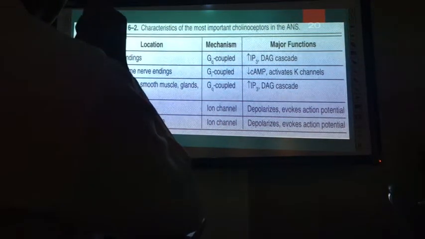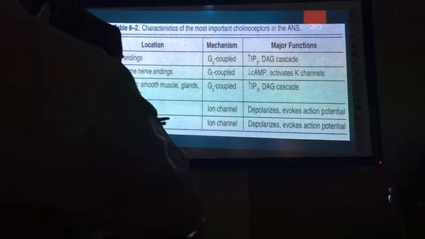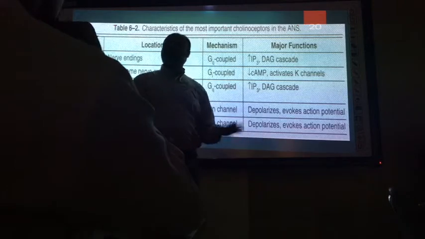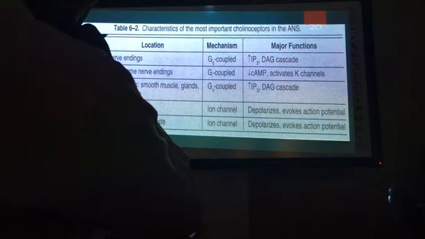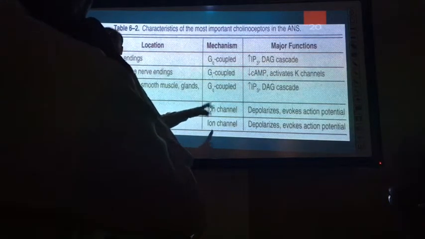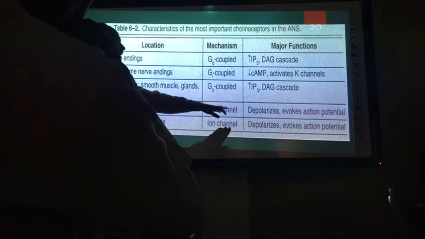There may be some other ligand-gated ion channels, like GABA, where you don't see depolarization, you will see hyperpolarization, because the ion there is chloride. The ion here is sodium, a positive ion. So the end result is activation of this.